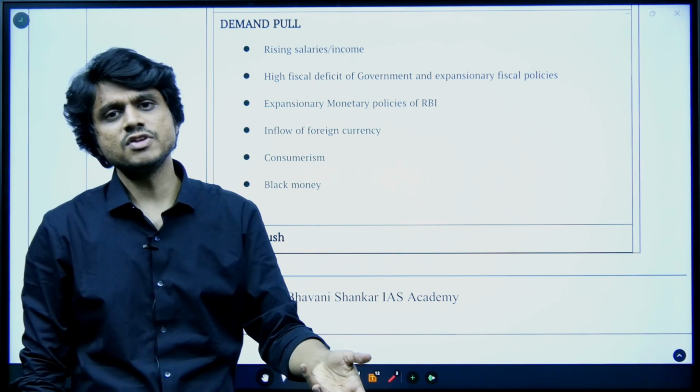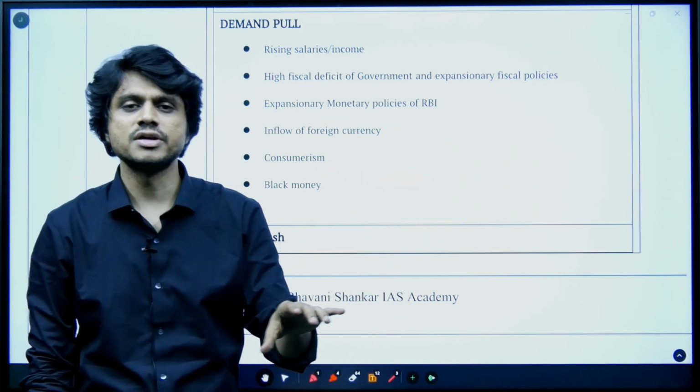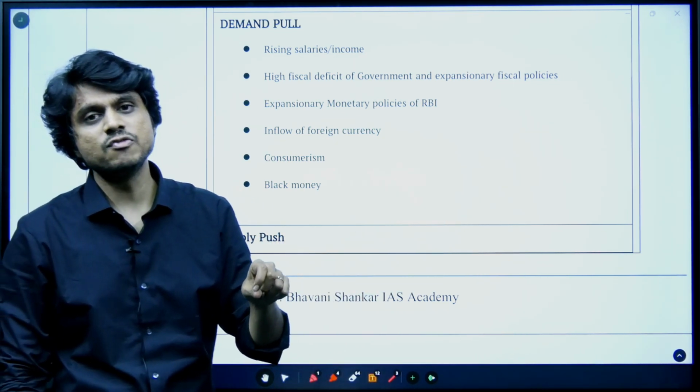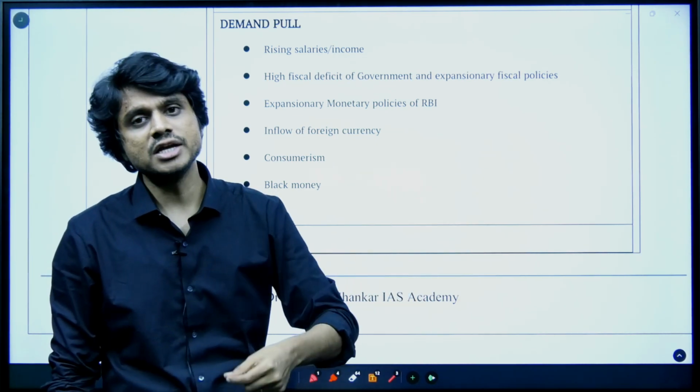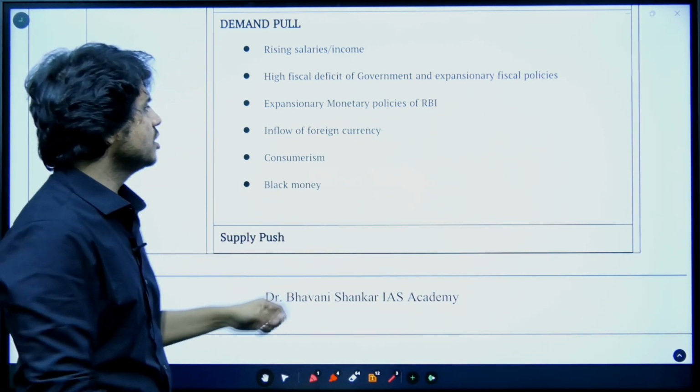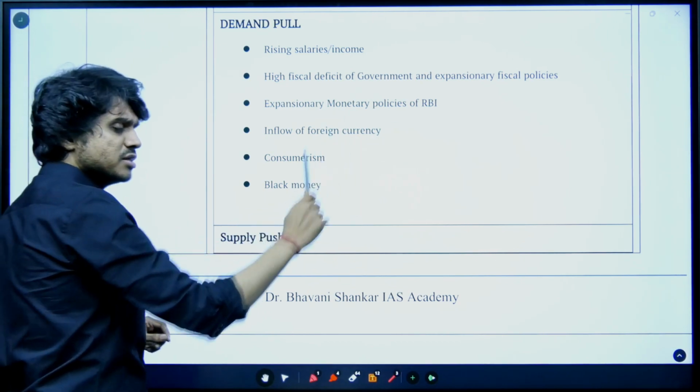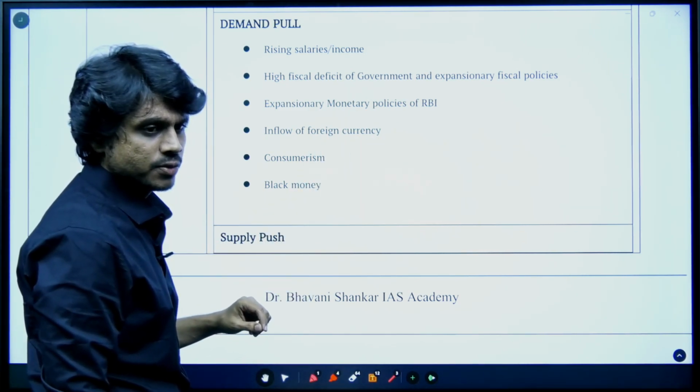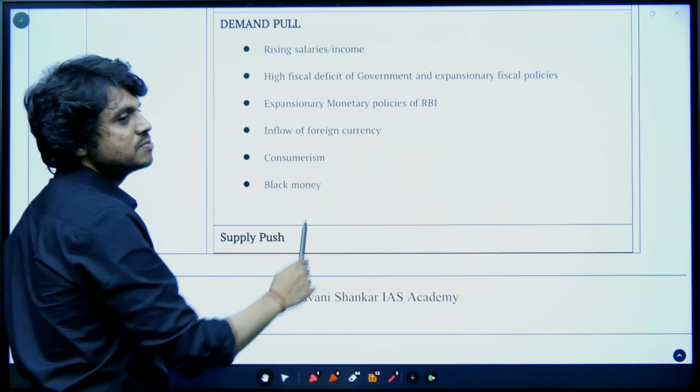Now I am spending this 50 rupees, or else whatever the 90 rupees is there. Okay, now this 90 rupees was present with the bank before. Now this 90 rupees has come into the market. So with the inflow of more foreign currency, there will be more inflation, more consumerism.